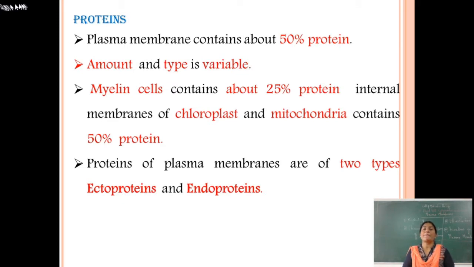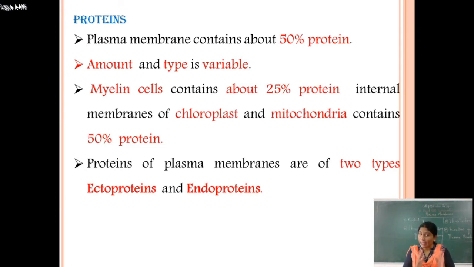Next chemical component is protein. The plasma membrane contains about 50% protein. The amount and type vary from cell to cell. The myelin cell contains about 25% protein. The internal membranes of the chloroplast and the mitochondria contain 50% protein.